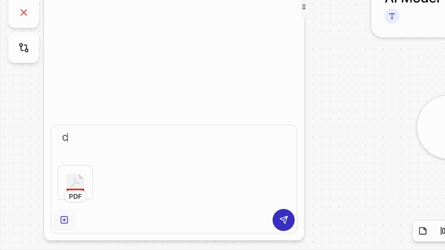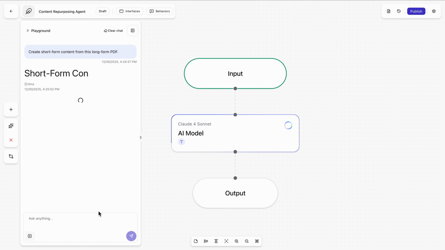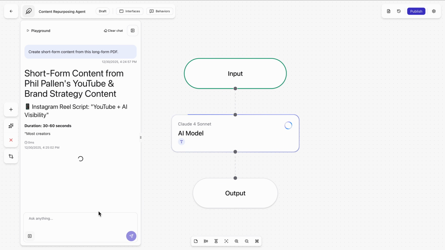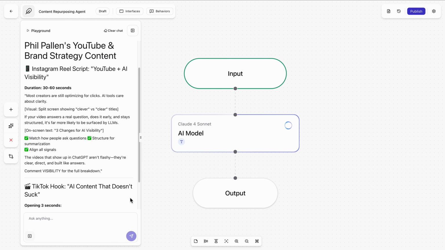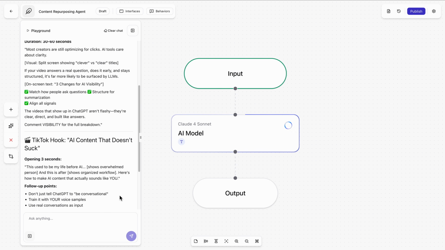One input goes in and usable content comes right back out. Finally, the moment you've been waiting for. I'll add my text prompt and run the agent and let it process the content. From here, Airia takes a long-form source content and processes everything in one pass. So you're gonna see it generate multiple formats here at once: short social captions, LinkedIn post, email subject lines.